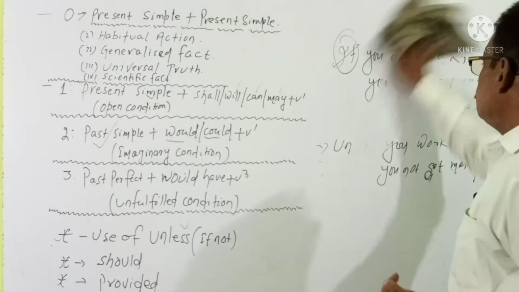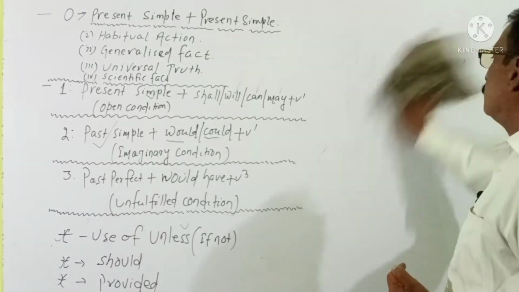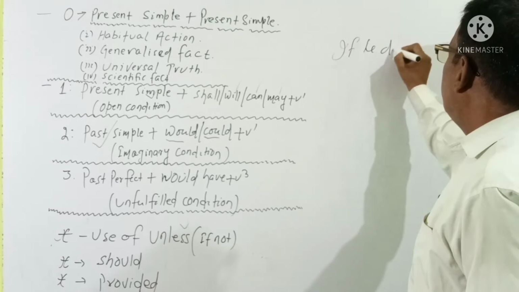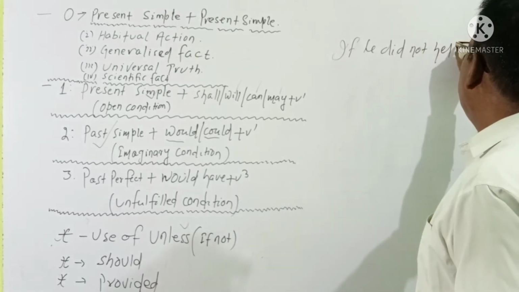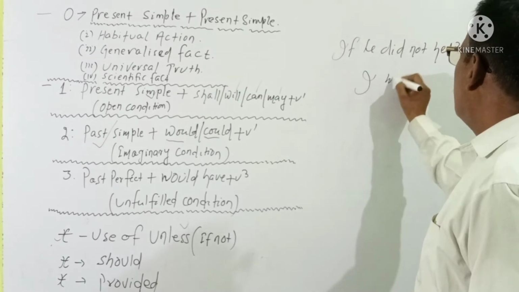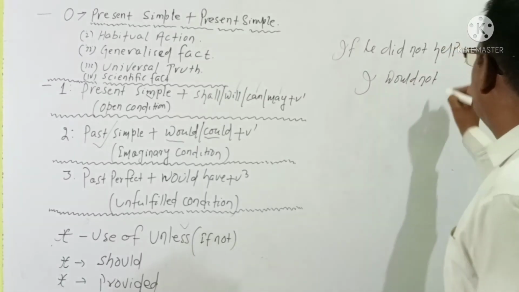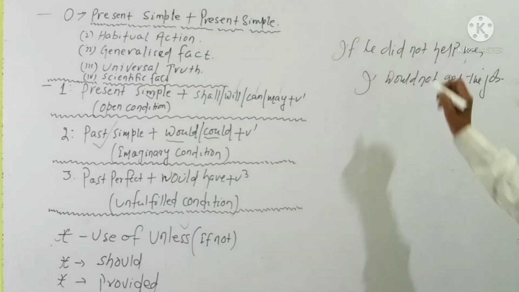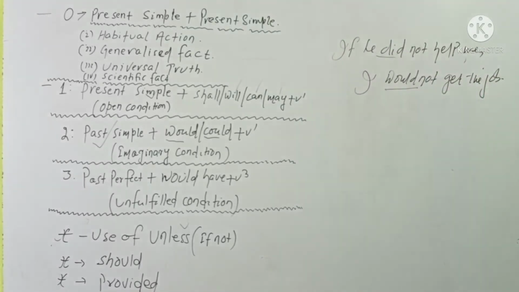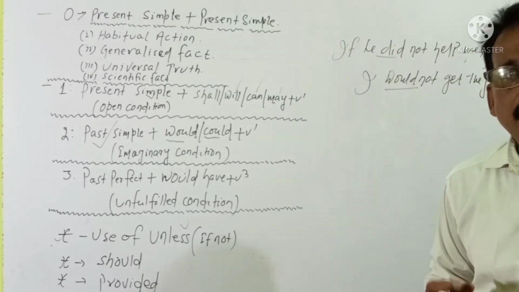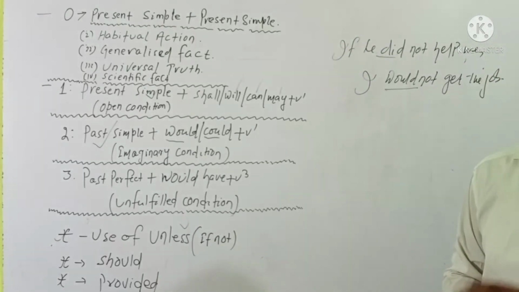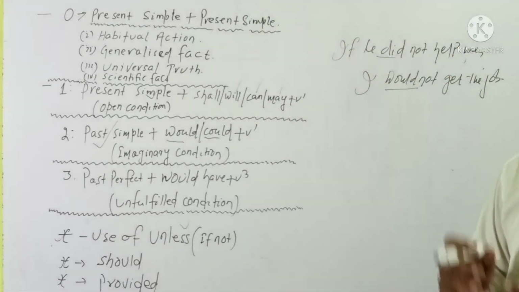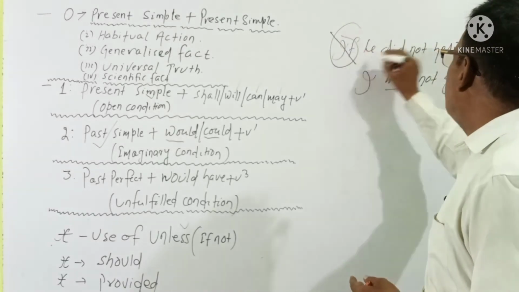Similarly, if he did not help me, I would not get the job. And you are asked to use unless. The question may come: rewrite the sentence using unless. So we know unless is negative. So when we use negative, we have to remove if and not.